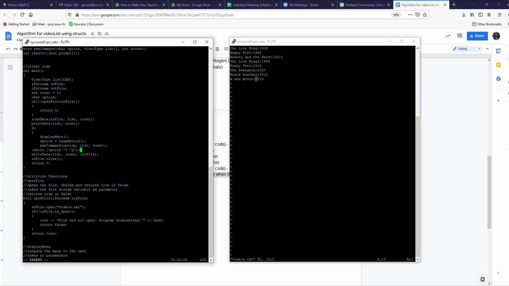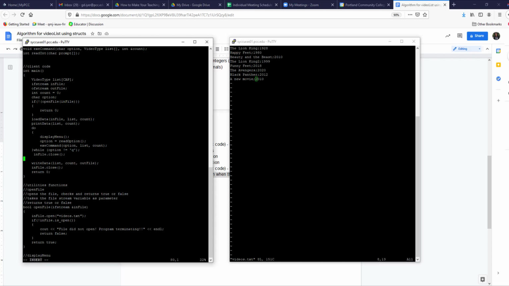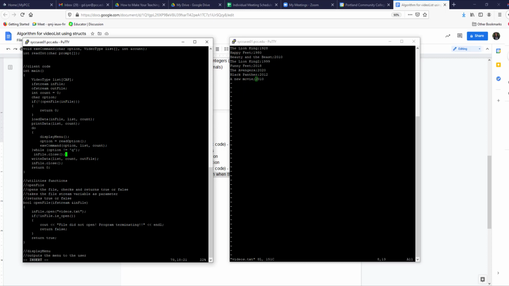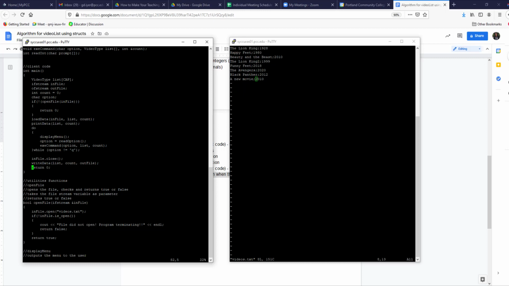When I'm all done, before I close my file, that is the infile.close, I should put the write call there. Then you write the data to the file, and you don't need this line anymore, and then you should complete your program.